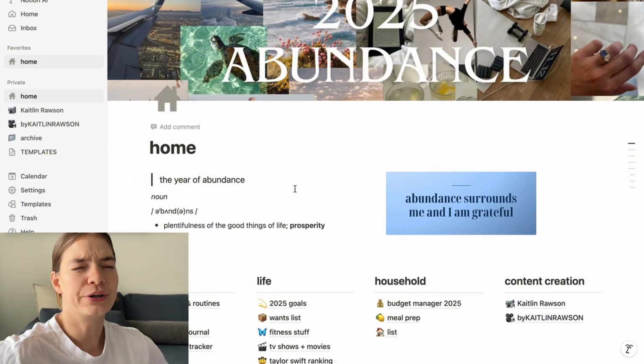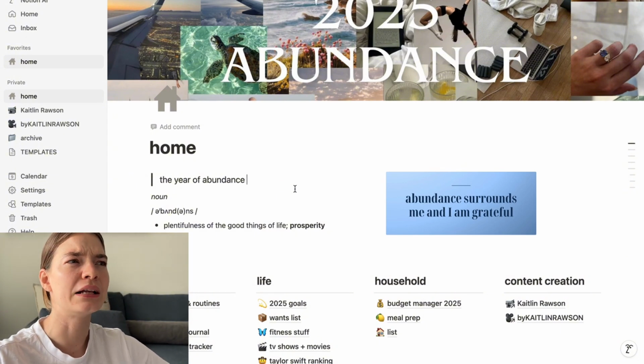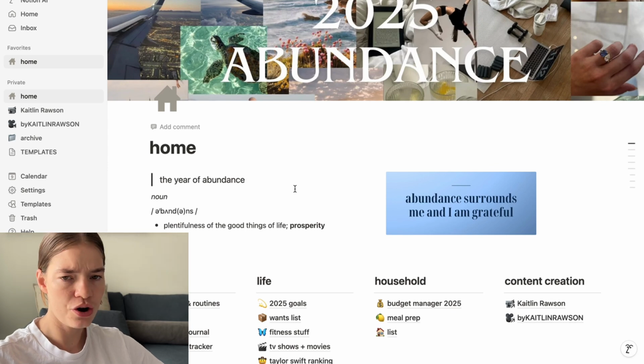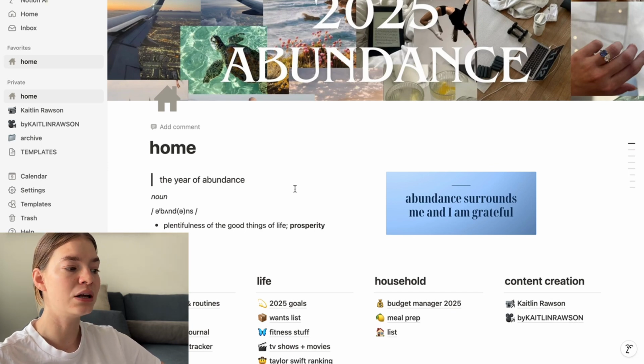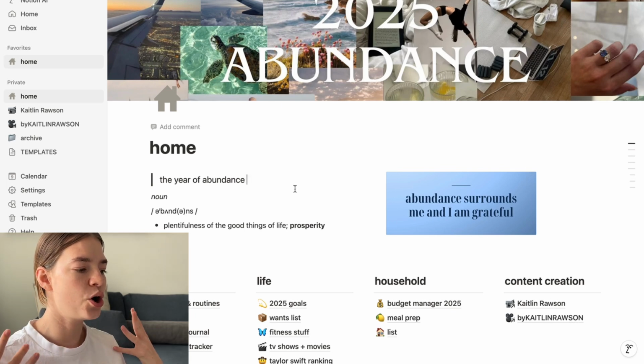I can't remember how long ago it was that I started setting themes for the year, but I've definitely done it the past 2 years. I think this is my 3rd year in a row doing it. Last year, my theme or my word for the year was flexibility. The year before that, I think it was consistency. And now this year is the year of abundance.